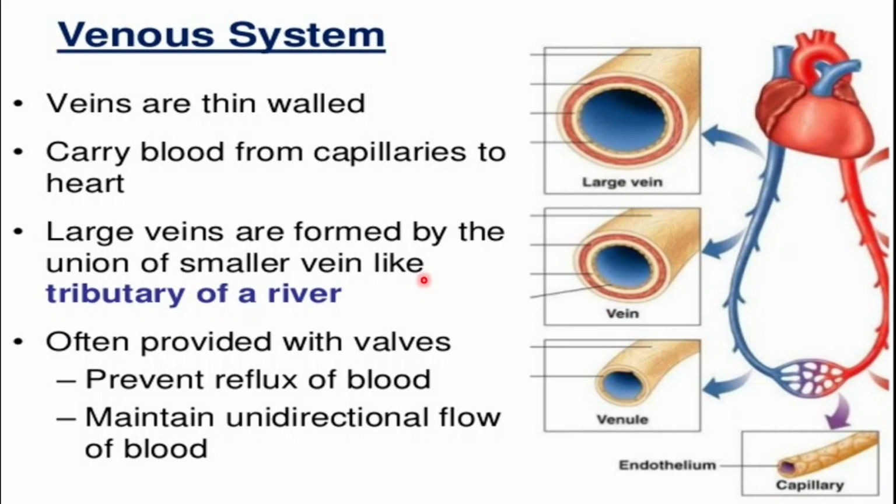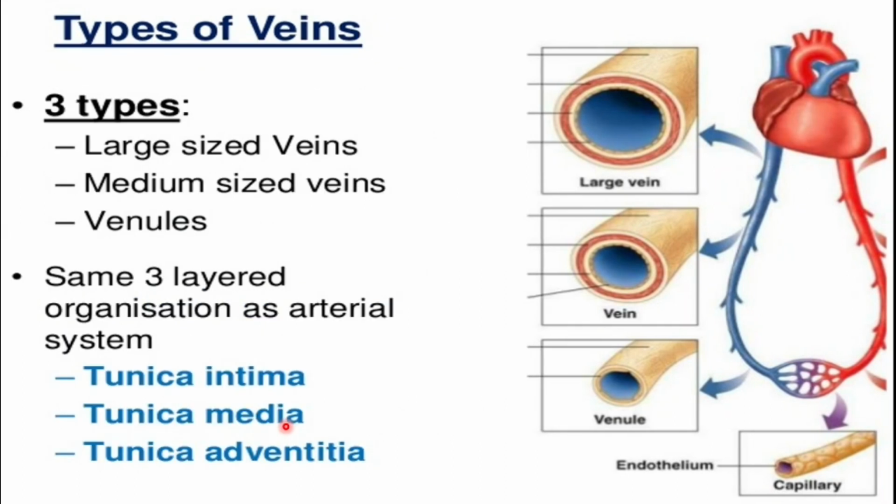So far we have discussed about the arteries. Now let's talk about the veins. And the veins are thin walled as compared to the arteries, and they carry the blood from the capillaries to the heart. And the large veins are usually formed by the smaller veins, and the veins are often provided with valves, and the valves prevent the reflux of the blood, and they maintain the unidirectional flow of the blood. We have three types of veins as of the arteries: the large size veins, medium size veins, and the small veins, which are known as the venules.